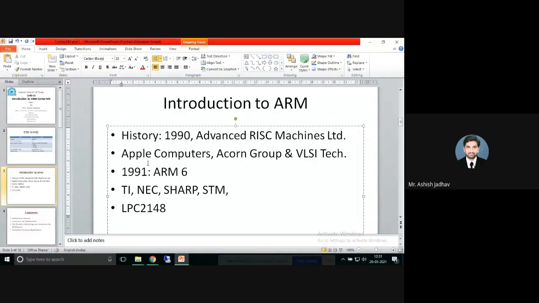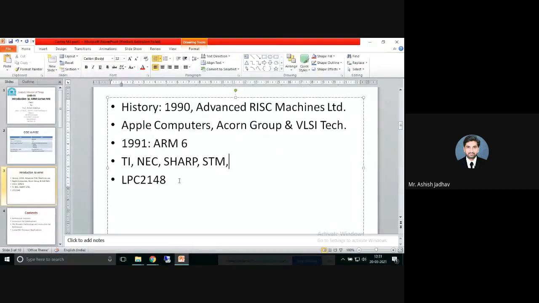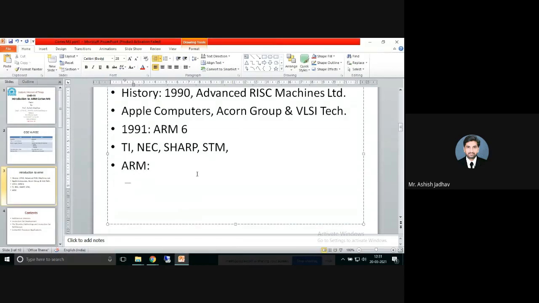Basic different features that are supported by ARM. Those features are like a large uniform register file, right? So as far as this ARM series is concerned, we have those features. Large register file. What do you mean by this large register file? It has huge temporary storage, which can be utilized for computation.